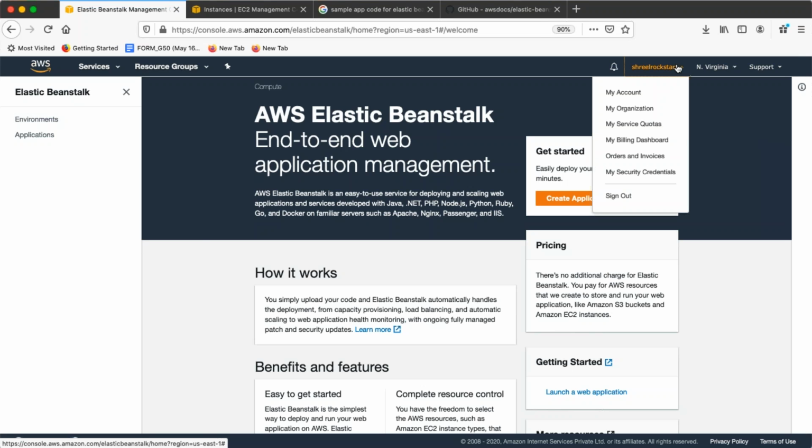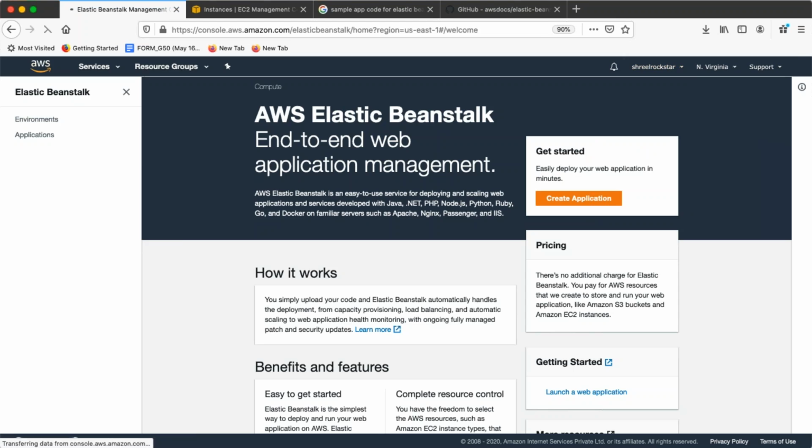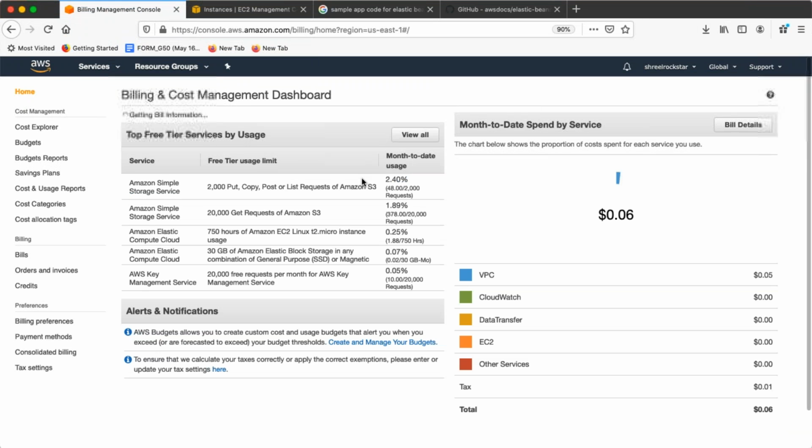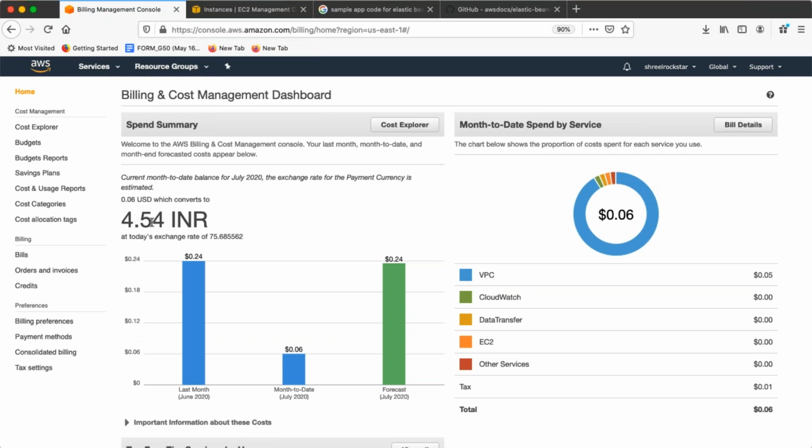And guys, one more thing I would like to introduce here, that you can go to the billing dashboard from here, on the right side, in your name. Just drag it, and the billing dashboard will show you how much charges you have till now and how much you need to pay to AWS. So in my case, it's very minimal, guys. See, just 5 rupees INR because I use the VPN connection only. Rest everything is free for me, guys.